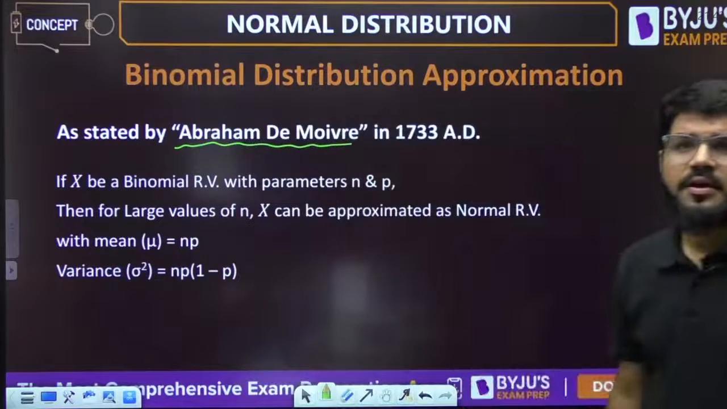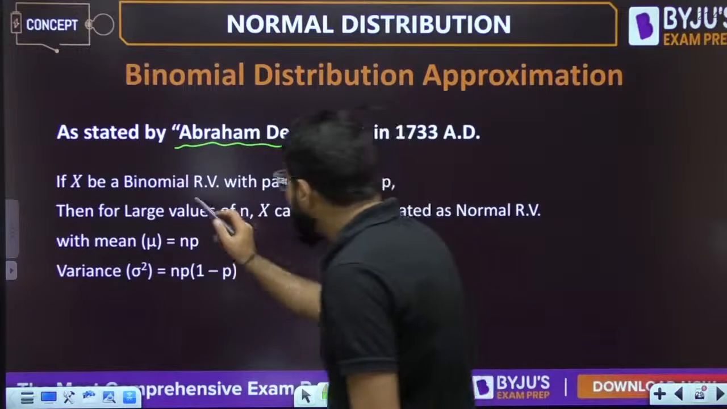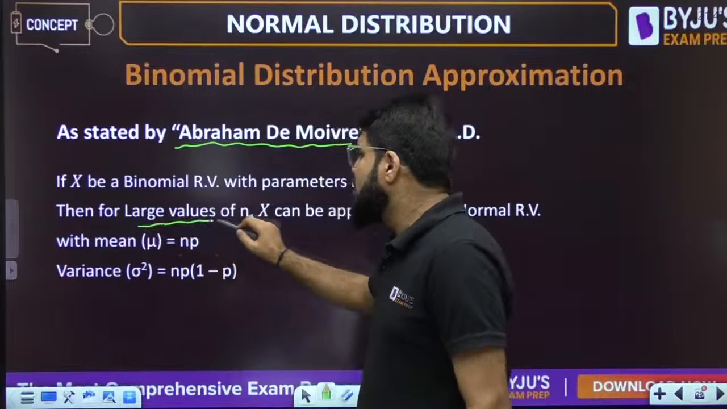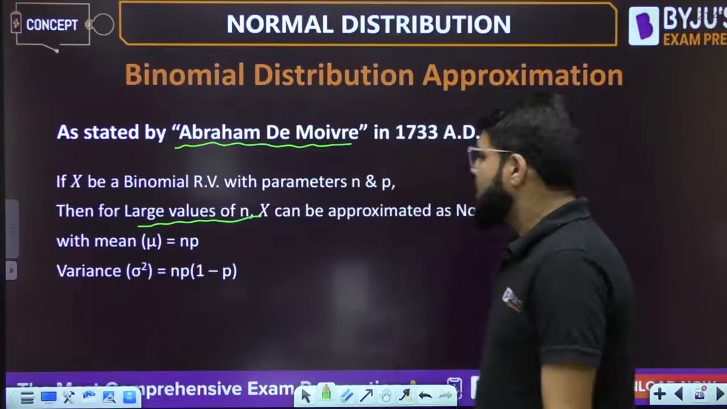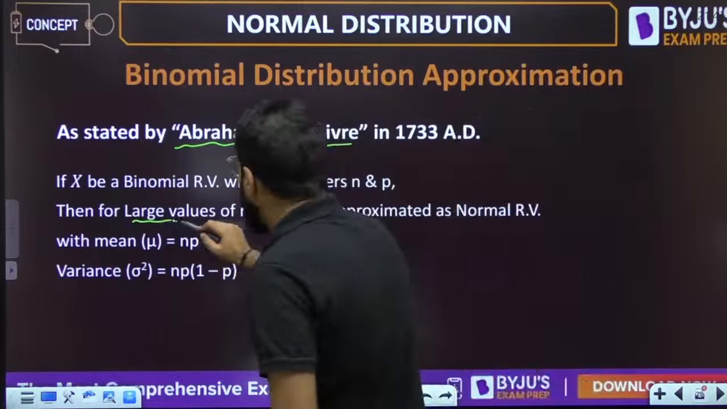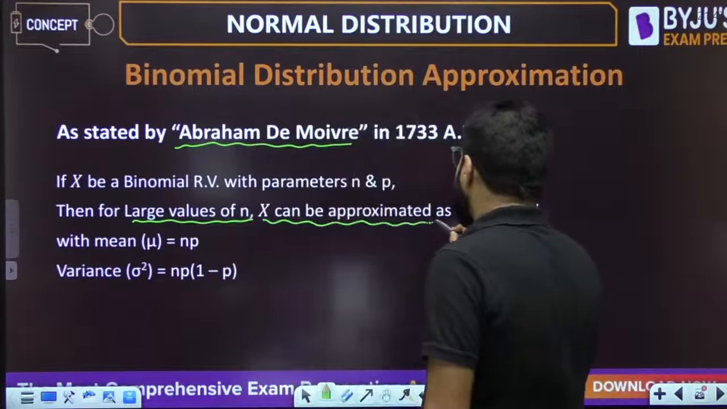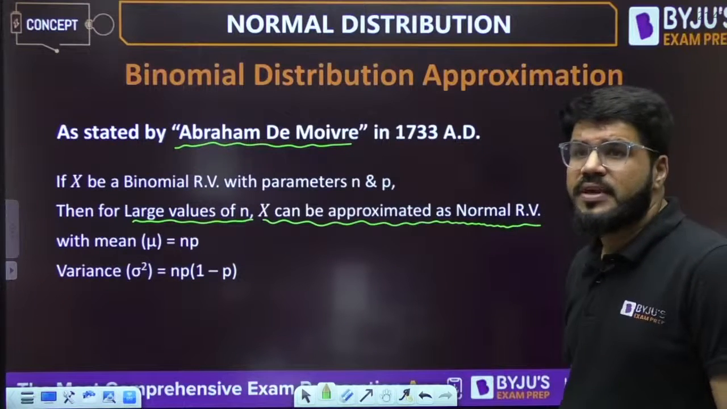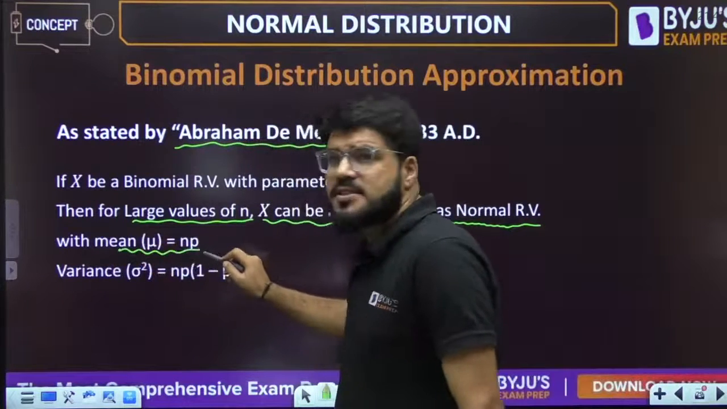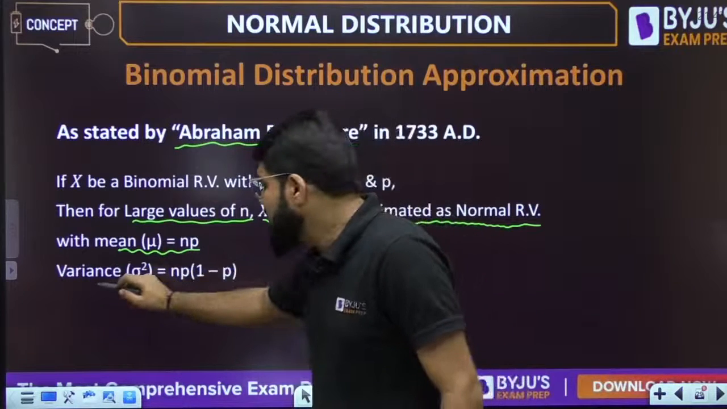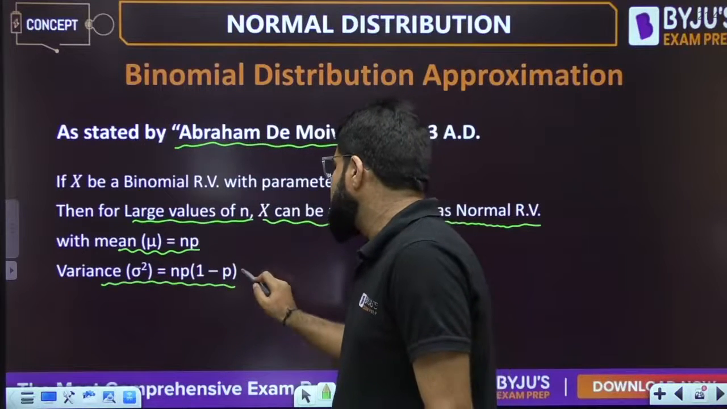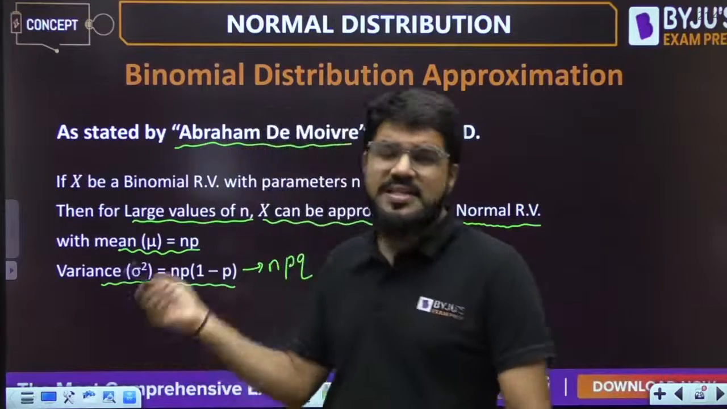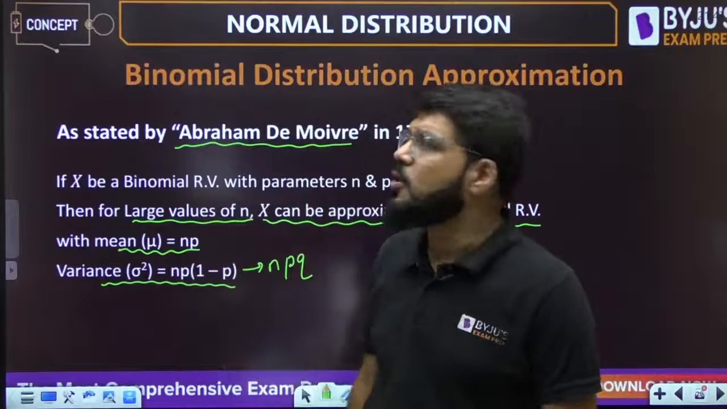Abraham de Moivre. If x is a binomial random variable with parameters n and p, and when you have large values of n, the x can be approximated as a normal random variable having the mean you discussed in binomial, n into p, and the variance np(1 minus p). This is nothing but npq, the variance of binomial. Mean and variance remain the same because the binomial distribution is approximated by normal.